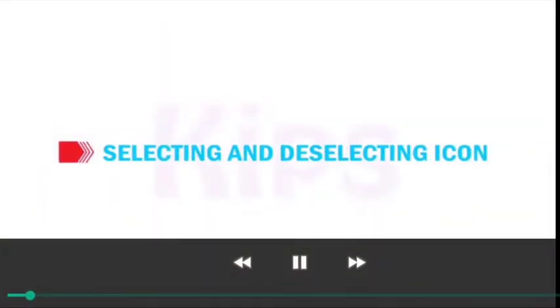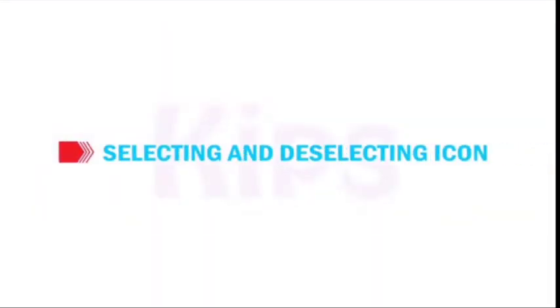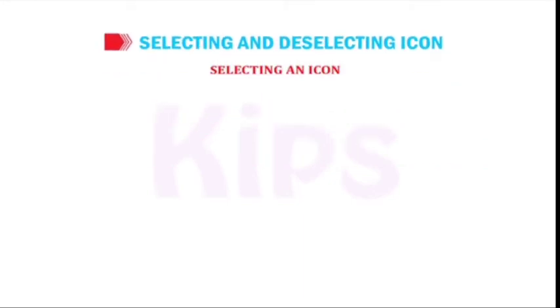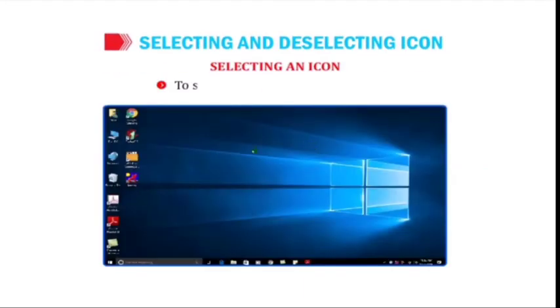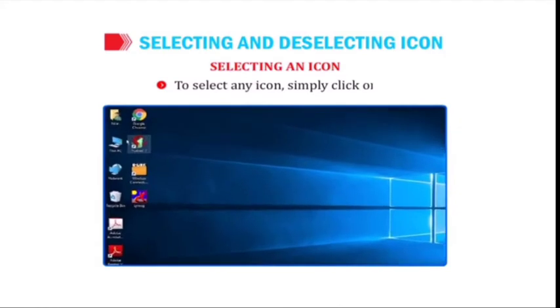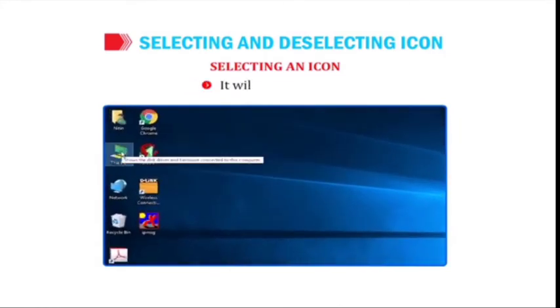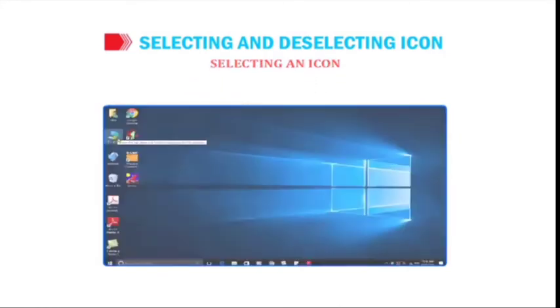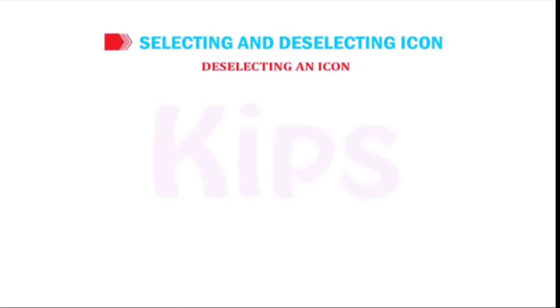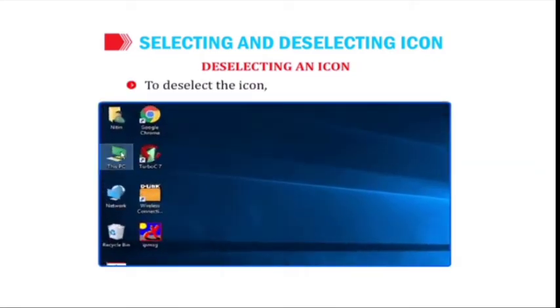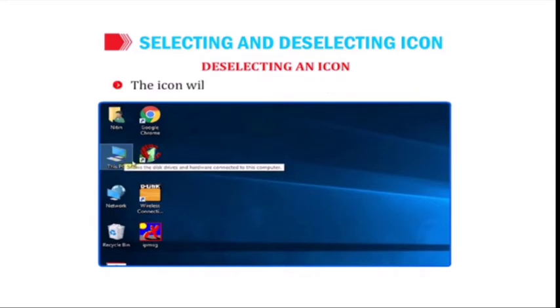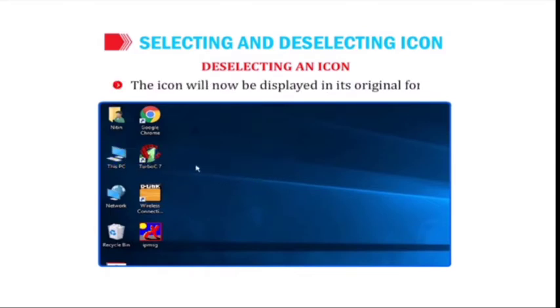We shall learn about selecting and deselecting the icon. Selecting an icon. To select any icon, simply click on it. It will be highlighted. Deselecting an icon. To deselect the icon, click away from the icon. The icon will now be displayed in its original form.